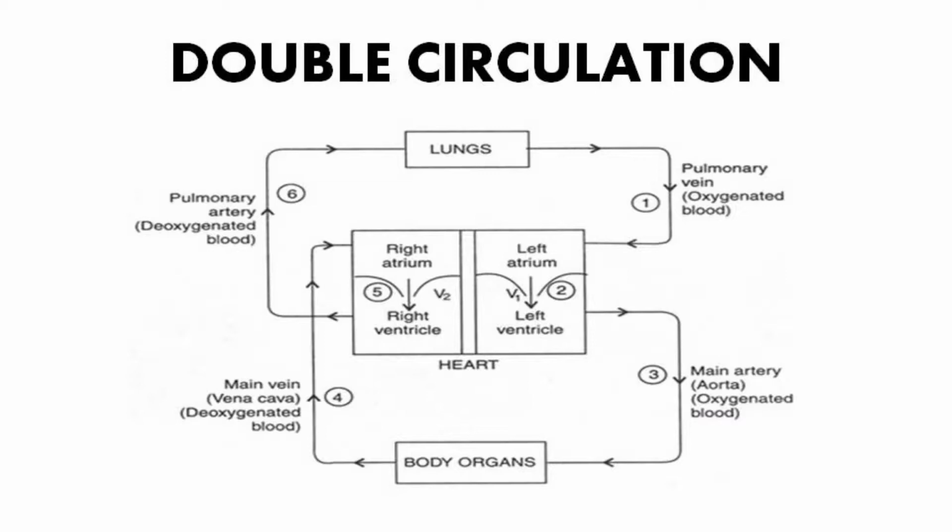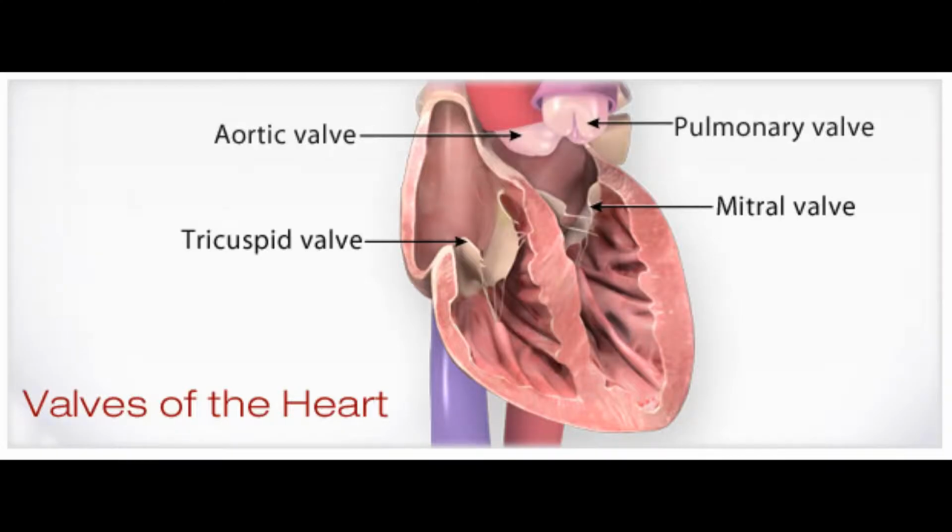Since ventricles have to pump blood into various organs, they have thicker muscular walls than the atria do, and the valves ensure that the blood does not flow backward when the atria or ventricles contract.